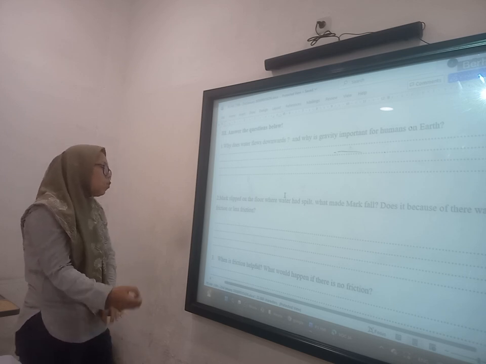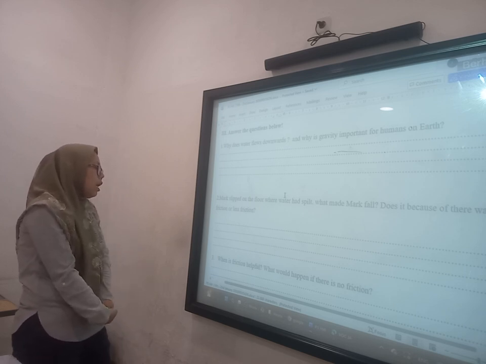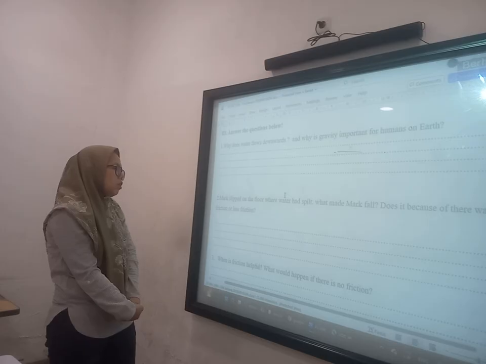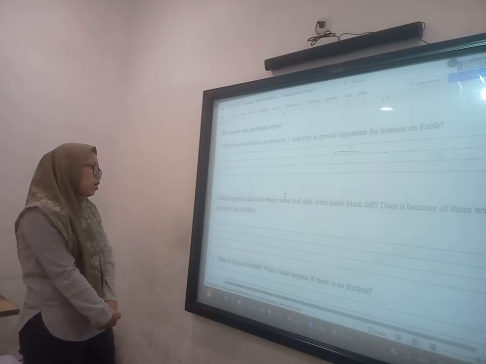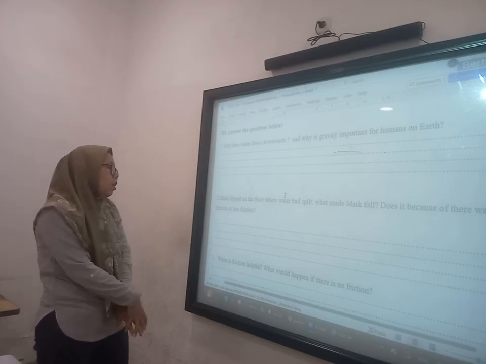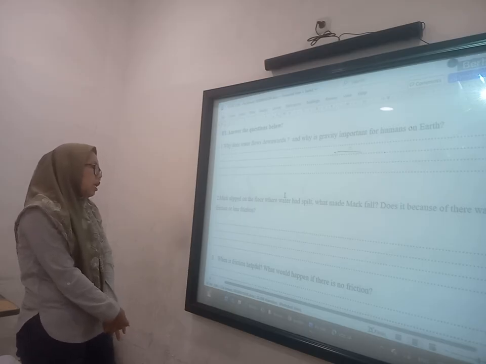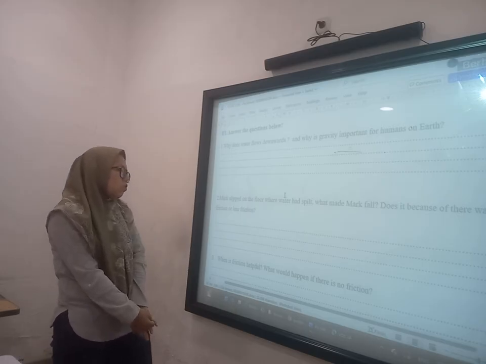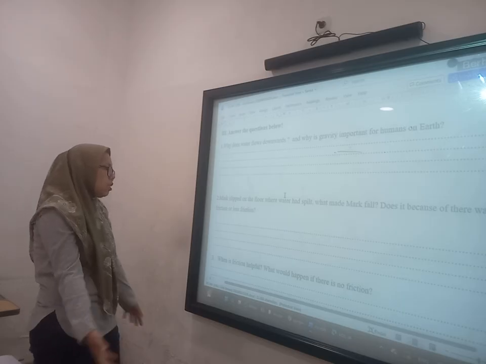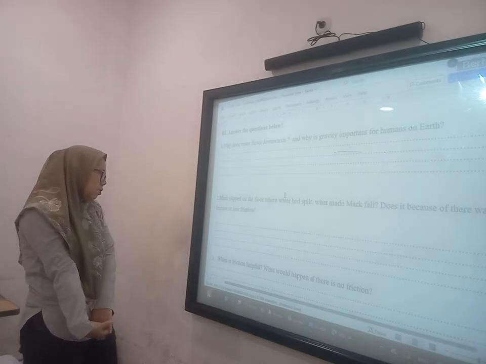It also helps us to grip or hold something, and if there is no friction, we cannot hold or grab something. And when you walk on a smooth surface, you could slip easily, and many more.